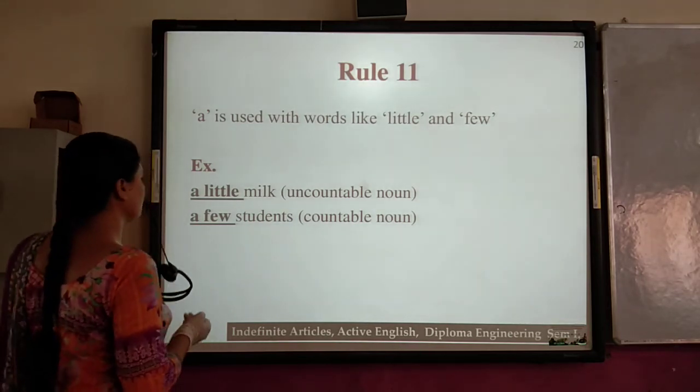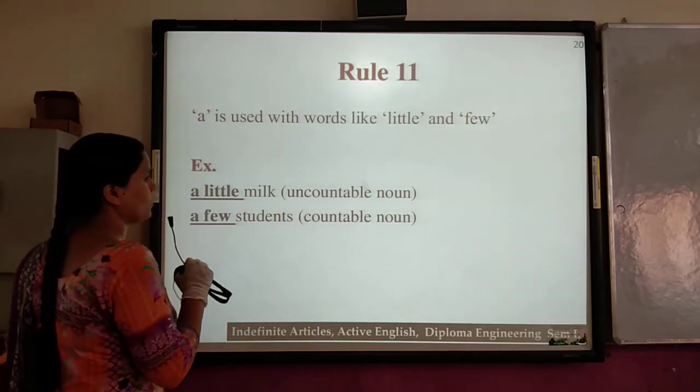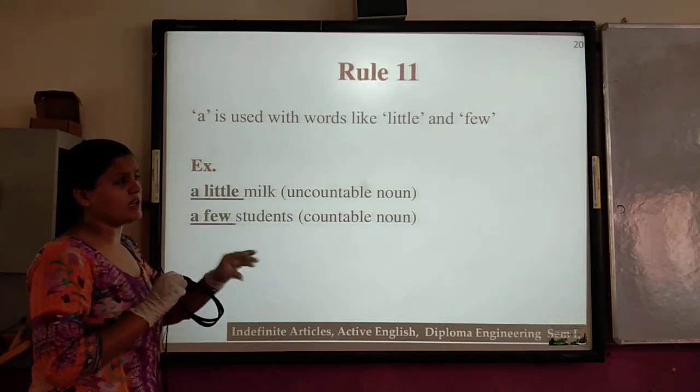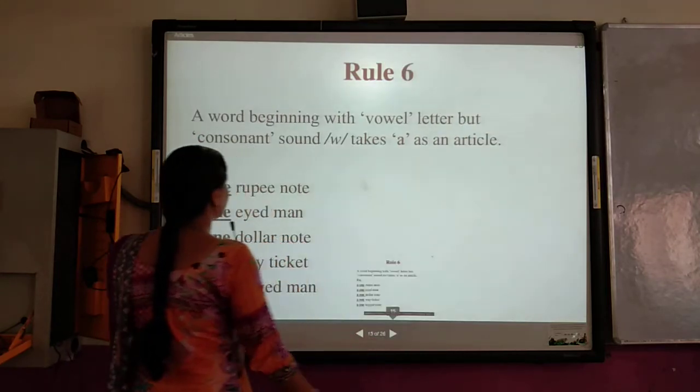Okay, next one, a few students. It means there are students but we don't know how many. But if they are very few, negotiable. Next one, that is few.